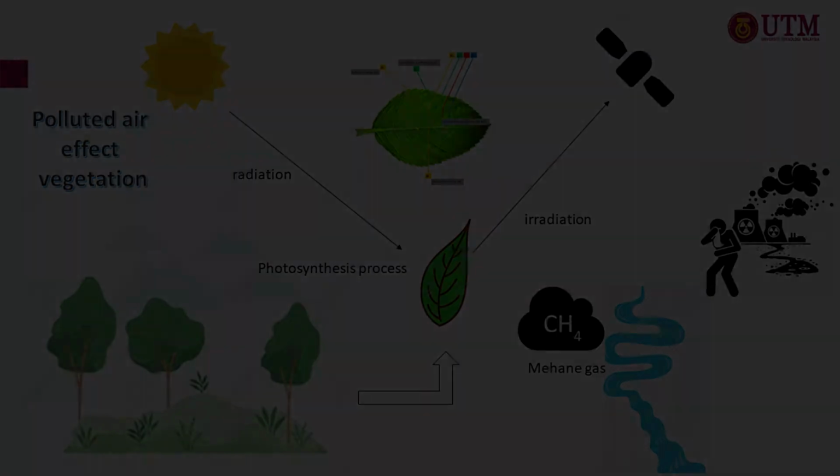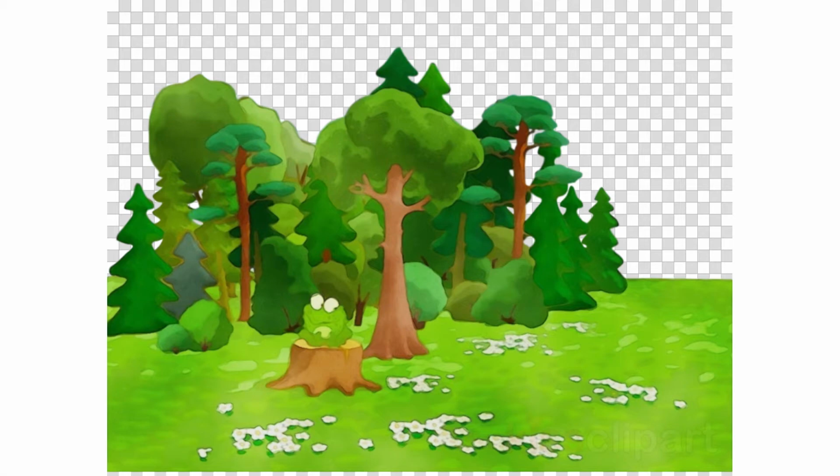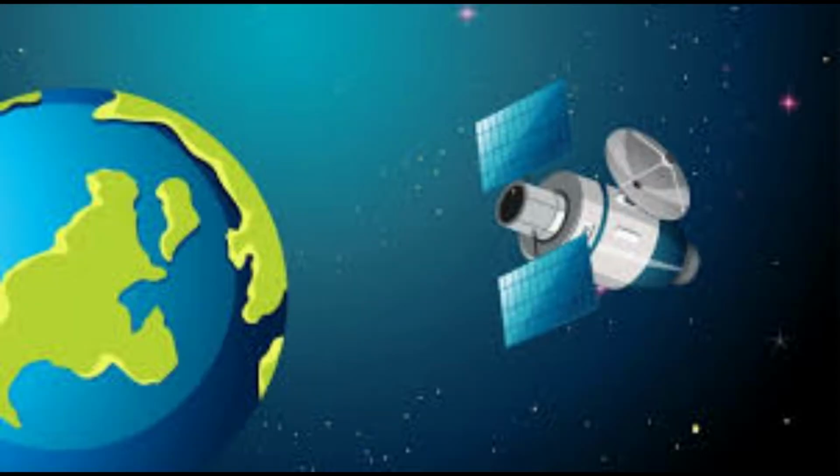Therefore, this research is to investigate the trend of vegetation health in the Pasir Gudang area before, during and after the incident, extracted using medium resolution remote sensing data. The remotely sensed data from satellite may be able to determine how polluted air affects vegetation, where the higher the resolution of satellite data, the higher the degree of accuracy achieved during calculation.